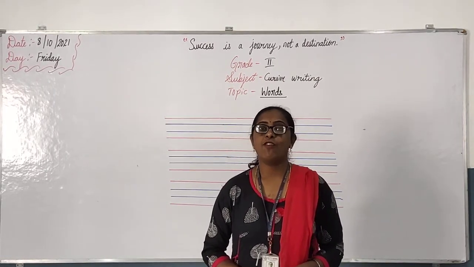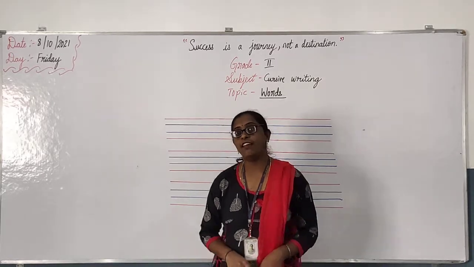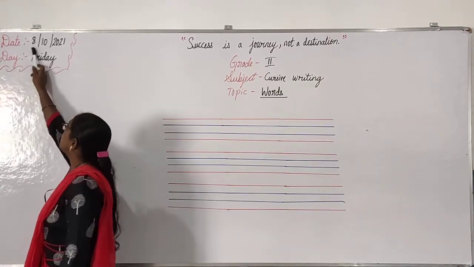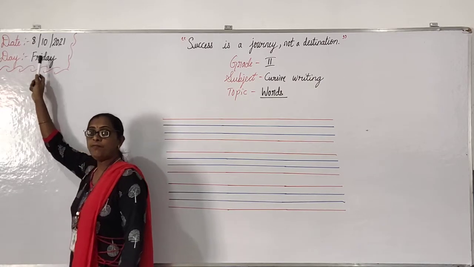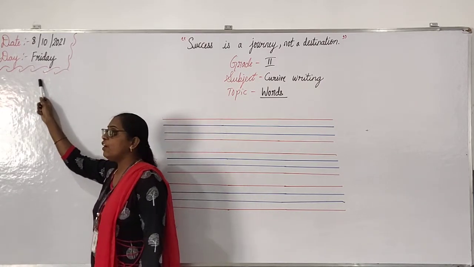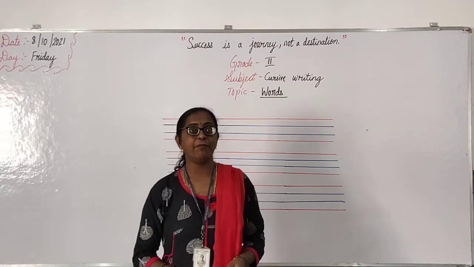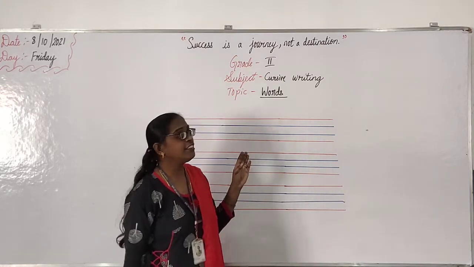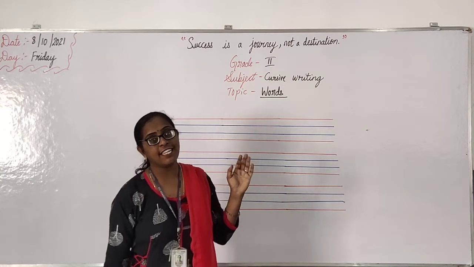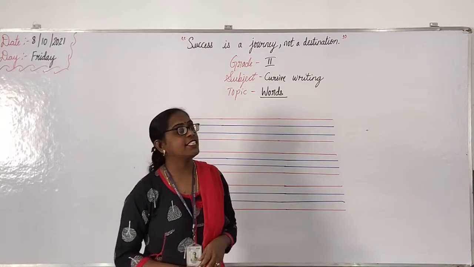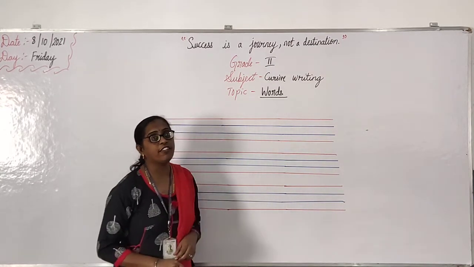Yes, tell me, what is the date today? Today the date is 8th. Okay, we are in the month of October. Year is 2021. Today, Friday. Yes, Friday. So we have English also as well as cursive writing also, right? Yes. So let us see the thought for the day.